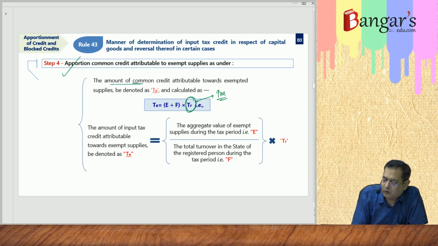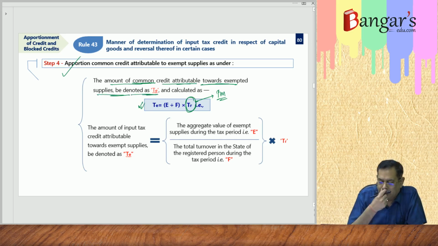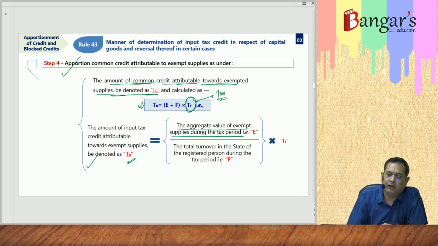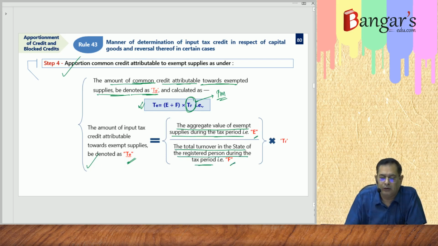So the amount of common credit attributable towards exempt supplies denoted as TE, this is the common credit attributable to exempt supplies, as in case of input service or inputs also, we have denoted the same as TE. It will be what? The aggregate value of the exempt supplies during the tax period, that is E. Total turnover in the state of the registered person during the tax period, state or union territory, that is F, into what? TR ki jagah it must be TM. It must be now TM.